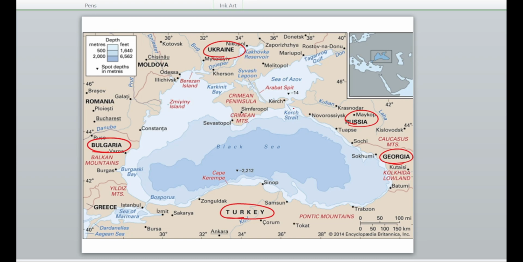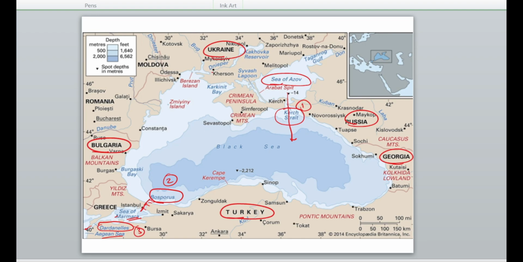Ukraine. Okay. Number one point which you must remember: there is the Kerch Strait, which is connecting the Sea of Azov to the Black Sea. Number two, the Bosporus Strait is connecting the Black Sea to the Sea of Marmara. Number three is the Dardanelles Strait, which is connecting the Sea of Marmara to the Aegean Sea. The Aegean Sea is connecting with the Mediterranean Sea. So these things you must remember.